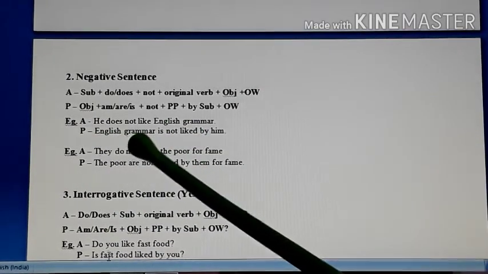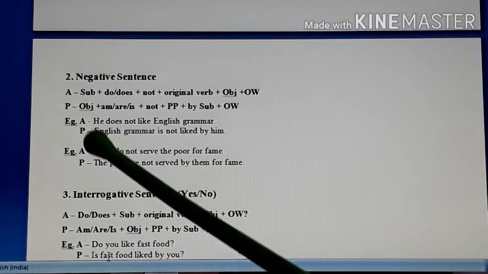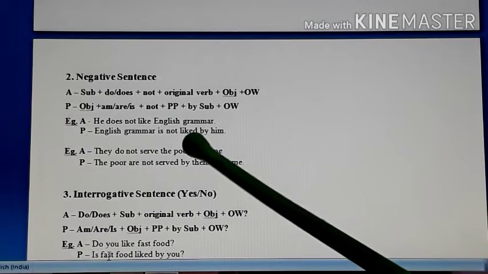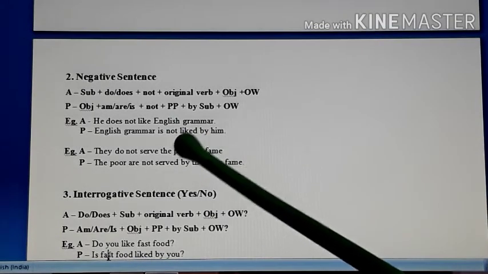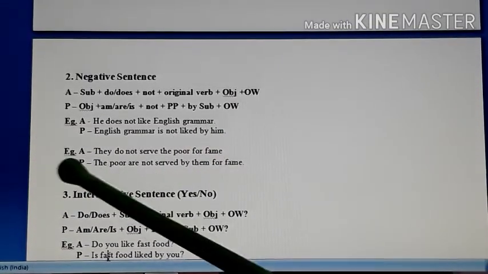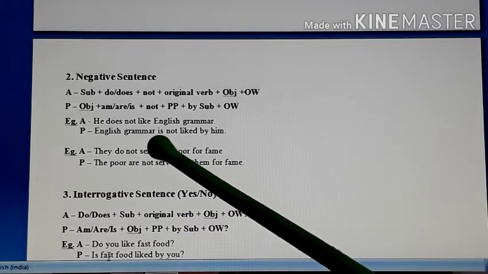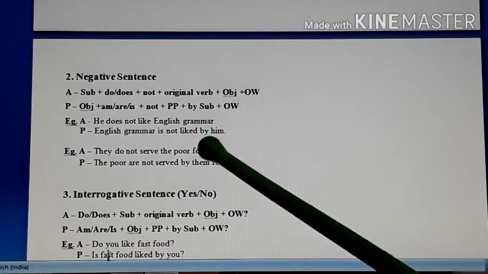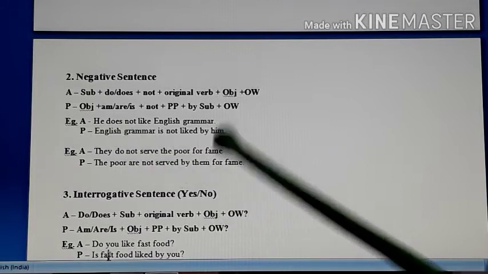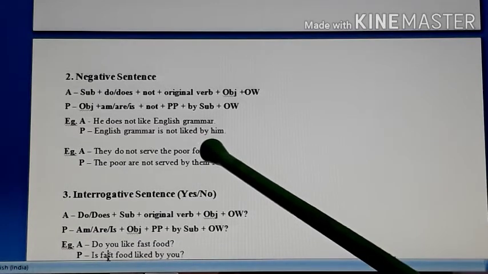First example, he does not like English grammar. So who does not like English grammar? He is your subject. What does he not like? So you get the answer, English grammar उसको अच्छा नहीं लगता है. So English grammar is your object. Here we don't have other words, so it is easy to convert it into passive. English grammar, which is only a singular thing, so that's why we have taken is. English grammar is not liked by him. Liked is the third form of like. And he became him over here because it came at the place of object. Before that, by is a must.